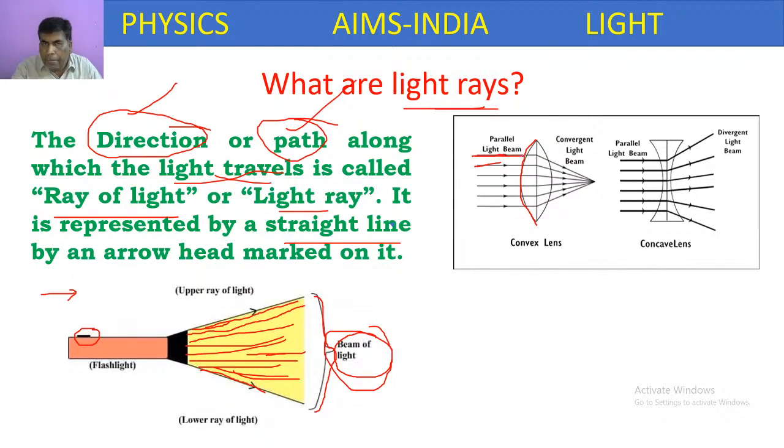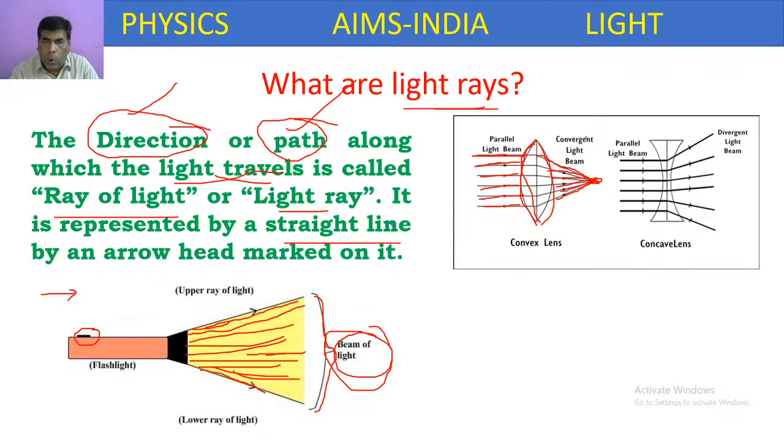If you take a parallel beam, where all light rays are parallel to each other, and it touches a convex lens, then after passing through the convex lens, all the light rays bend and travel so that they go and meet at a point.